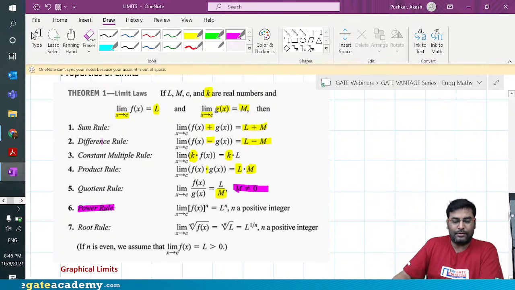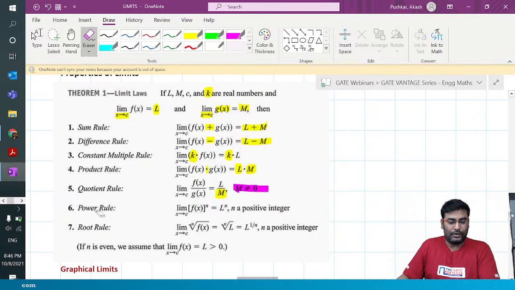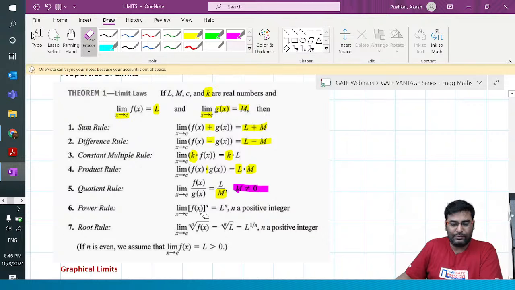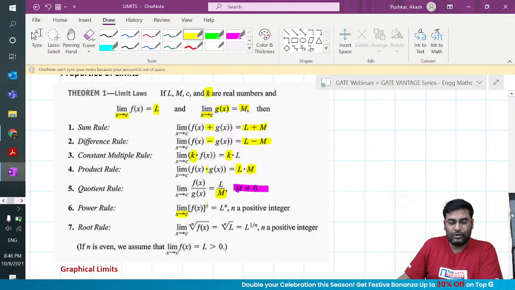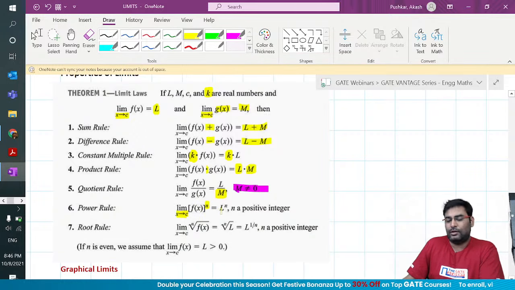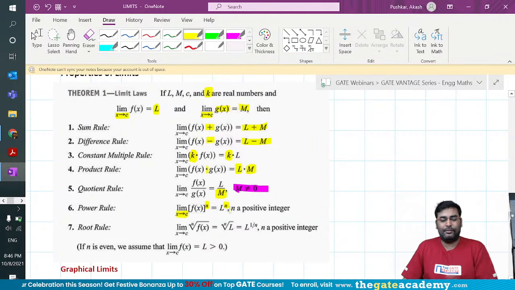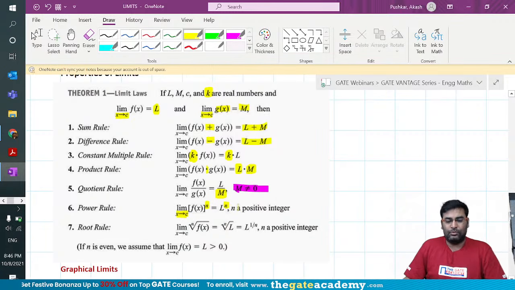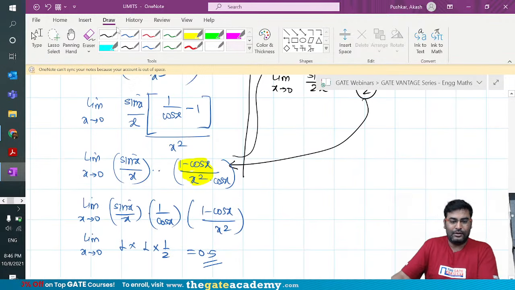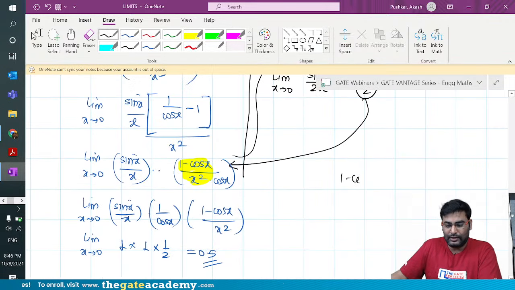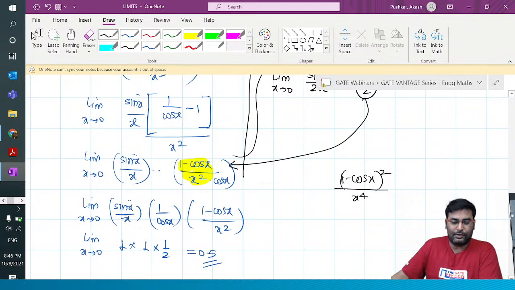Then the power rule. The power rule is very easy to understand. Suppose you know the limit of a function as x tends to c is L, and you are taking a square, a cube, or the power 4; you can do the same for the limit value. I can take an example. Down the line, if somebody asks you what is the limit of (1 minus cos x) whole square by x to the power 4,